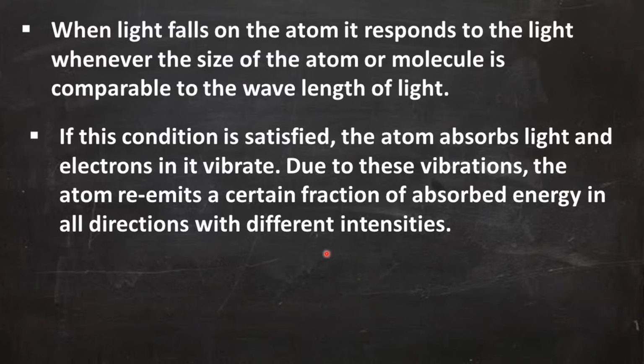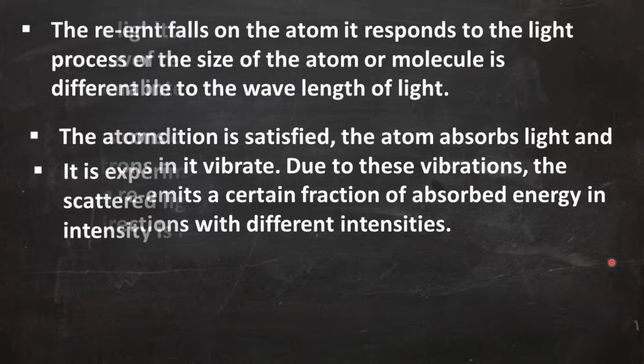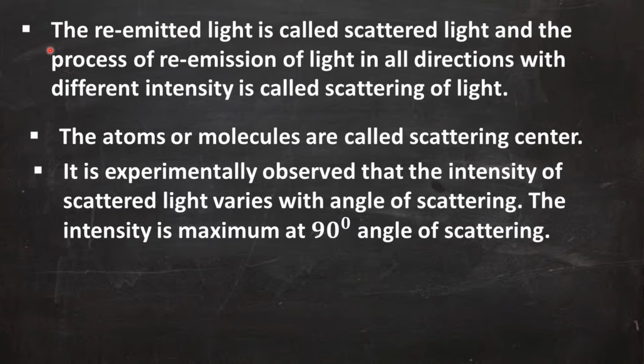So whatever the frequency of light is absorbed by the atom, the same frequency of light is re-emitted in all directions by the atom, but with different intensities. Isn't it? So here you can see clearly. The re-emitted light is called what? Scattered light. And the process of re-emission of light in all directions with different intensity is called scattering of light.